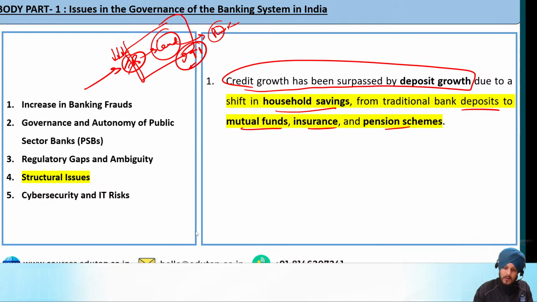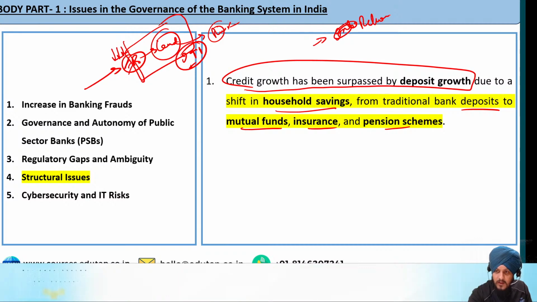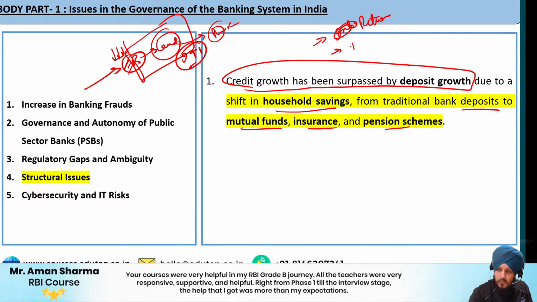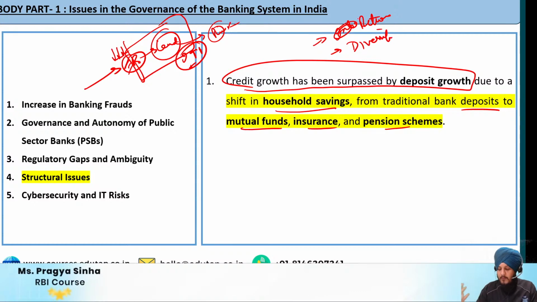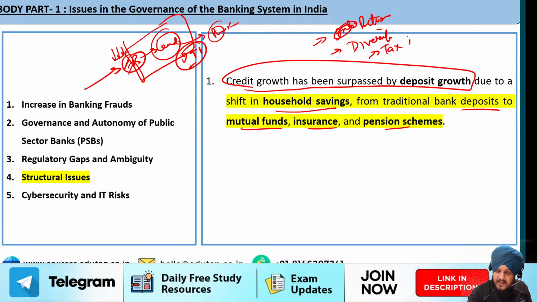And why is it so? Because these platforms provide better returns. Apart from that, many people aim to diversify their investment. That could be another reason. Then a lot of such investments also provide different kinds of tax incentives. Fine.